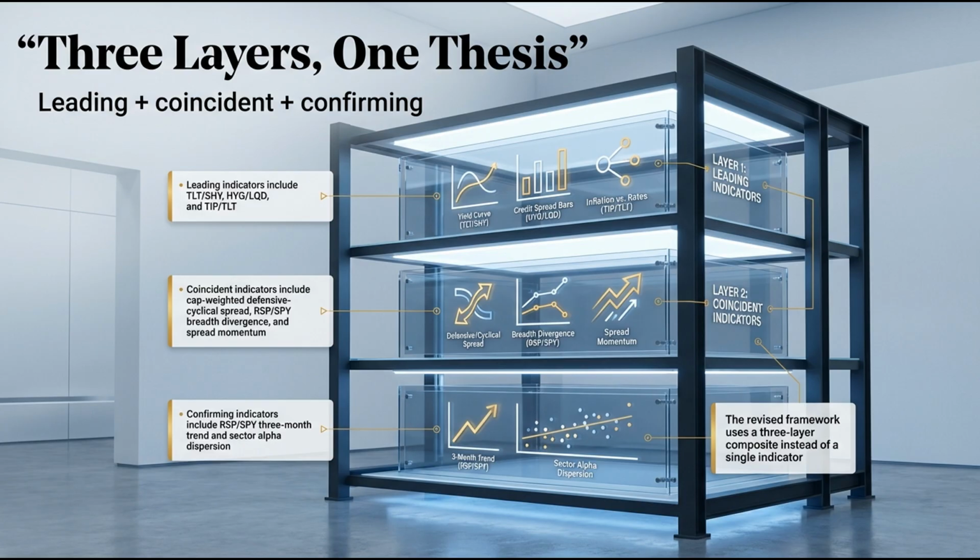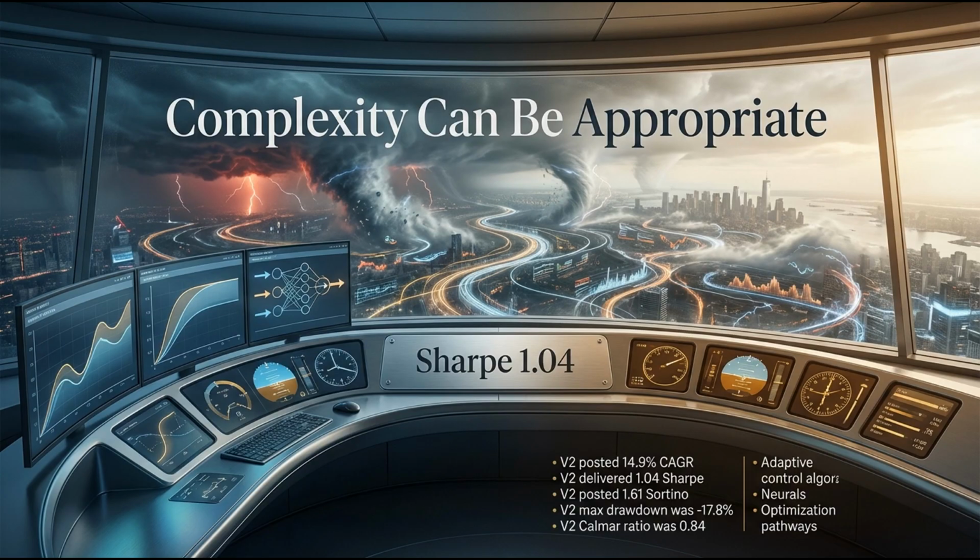Exactly. Being directionally right on the ultimate outcome of 2022 is completely useless if the algorithmic vehicle shakes itself to pieces, bleeding out through trading fees and execution lag before ever reaching the destination. The fact that V1 captured the 2022 rotation with such precision proves that the core hypothesis is structurally sound. Using the defensive cyclical spread to identify institutional capital flight to safety works. It works in theory, but the friction makes it fail in practice.